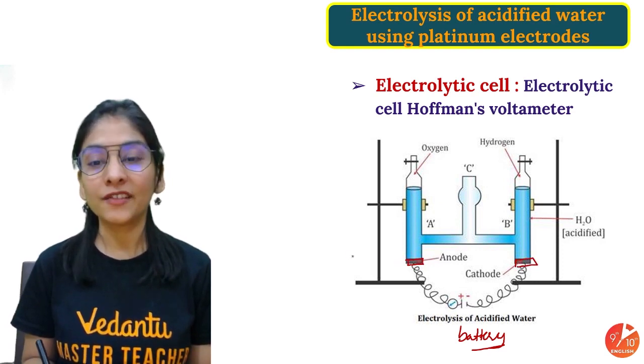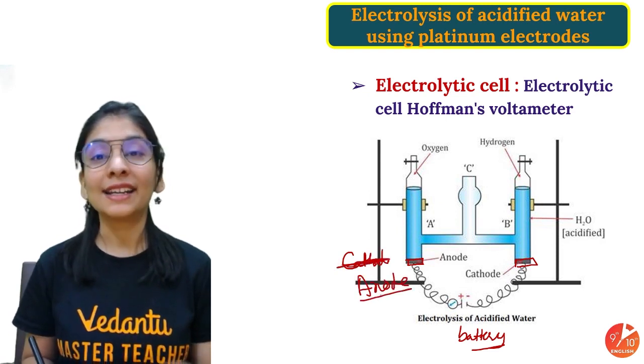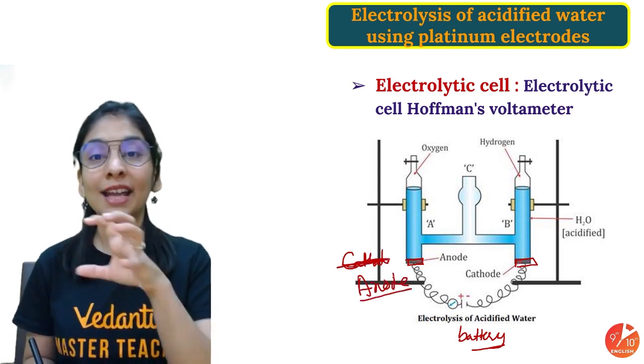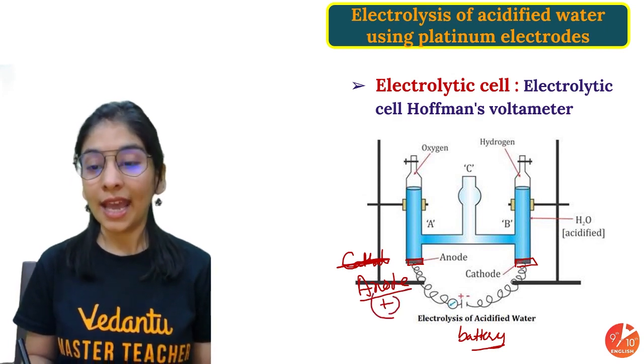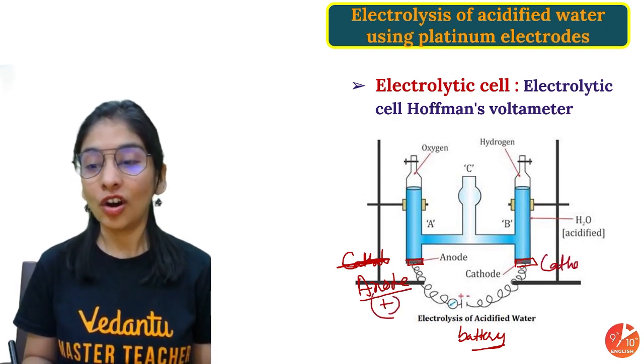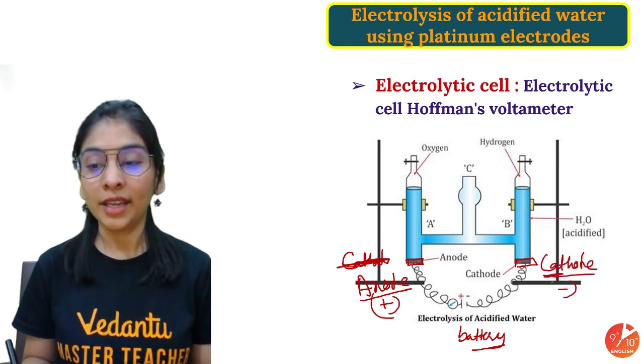The positive terminal of the battery is the anode, as it has to attract anions. It has to attract negative, so it must be positive. And the negative terminal is the cathode, as the cathode has to attract cations, so it must be negative.